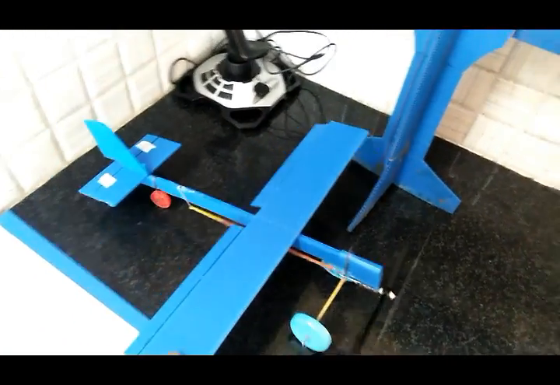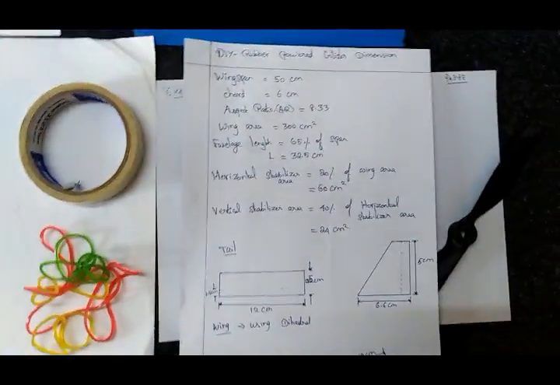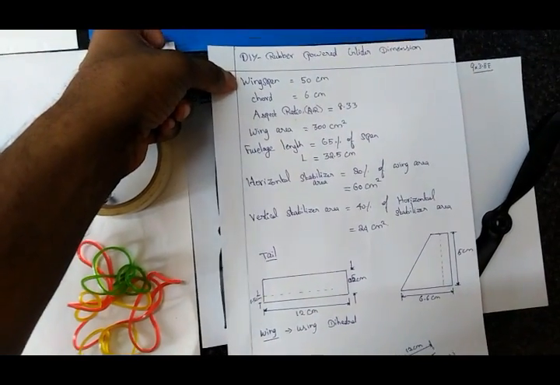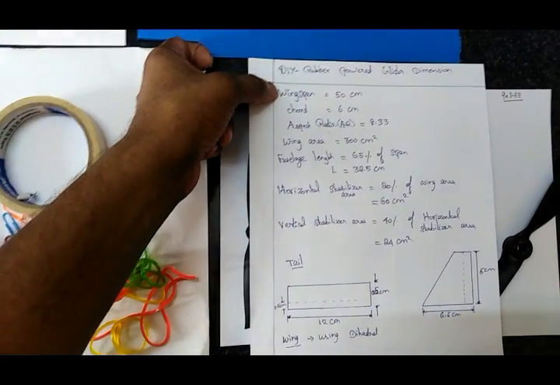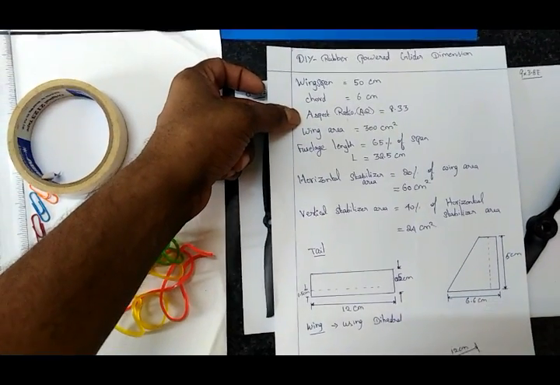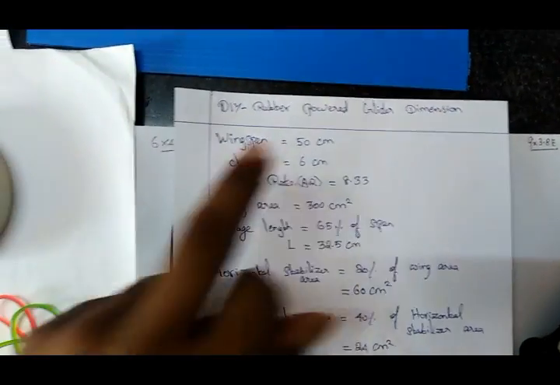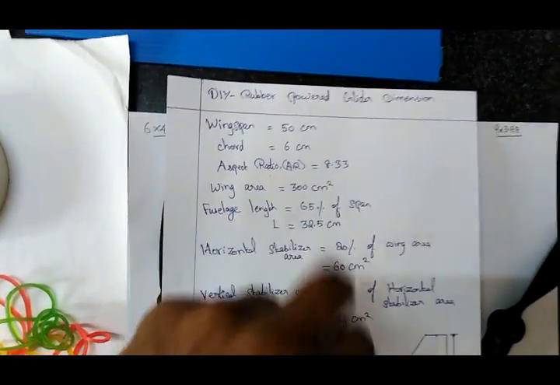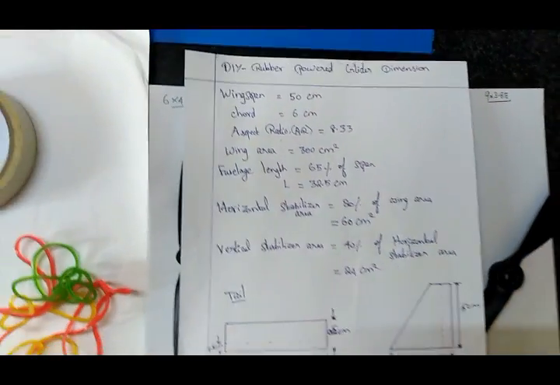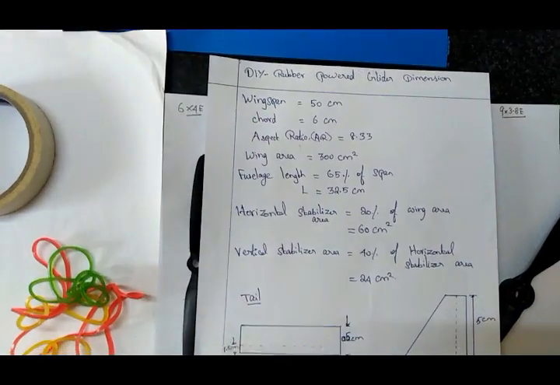Now we can design our own model by using the dimensions. Here I use my dimensions. This is my dimension. Here you can see the three important parameters: wingspan, chord, aspect ratio. I choose wingspan and chord as the first two important parameters, and by using them I find the aspect ratio. Here wingspan is 50 centimeter and the chord is 6 centimeter. Aspect ratio is 8.33 from the wingspan and the chord. You know the formula, B by C. Wing area is nothing but wingspan into chord.